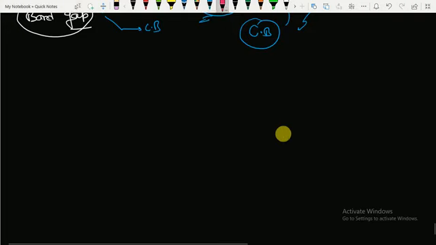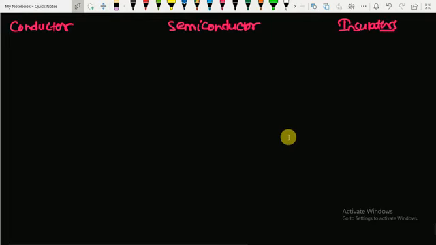So, let me draw a chart for conductor, for semiconductor, and for insulators. In case of conductors, the energy bands overlap.